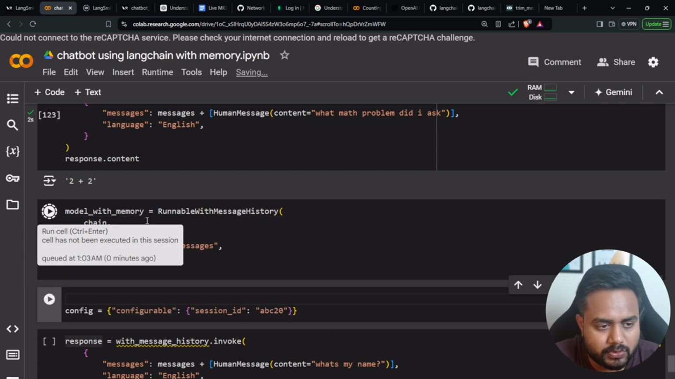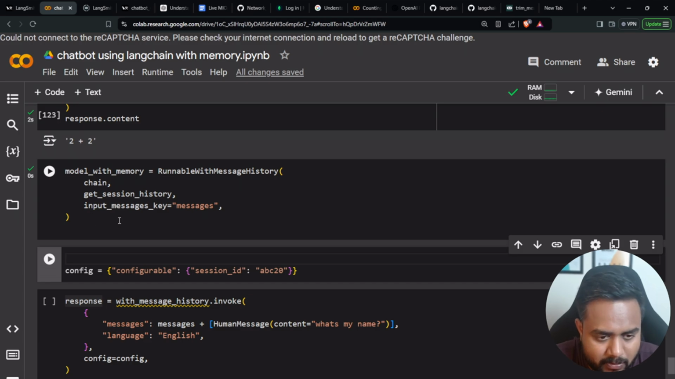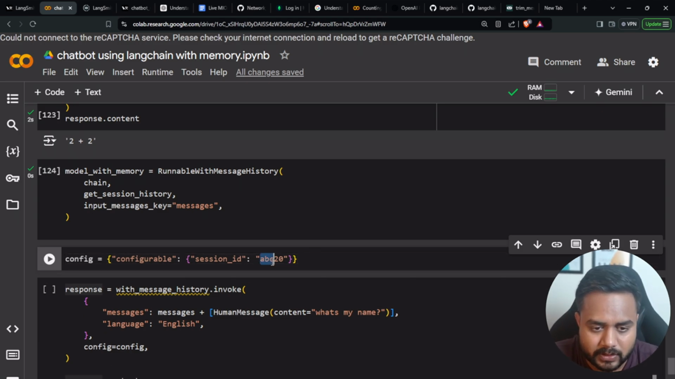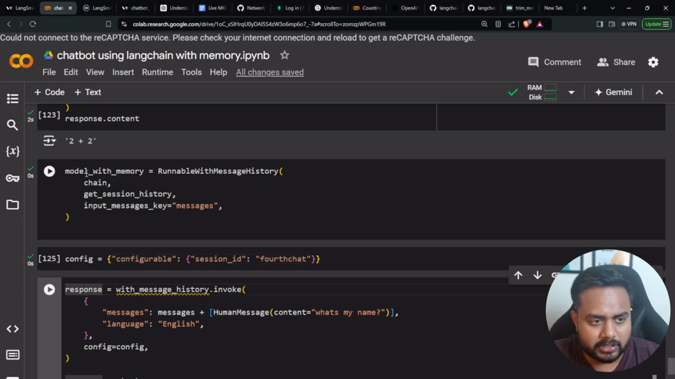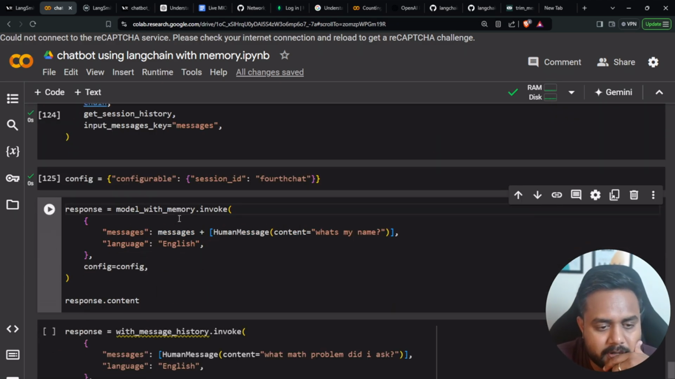Now let me execute it. So this is my model with memory. Now here I'm going to configure my ID. I think this chat is the fourth chat. Already I have defined three chat IDs, you can go and check out the previous ones. Fourth chat. Now here is my configuration ID. Now let me take this particular model, and here I'm going to keep this model.invoke.